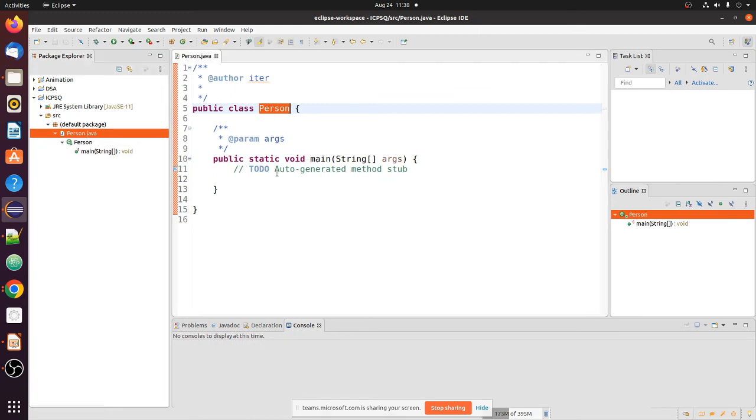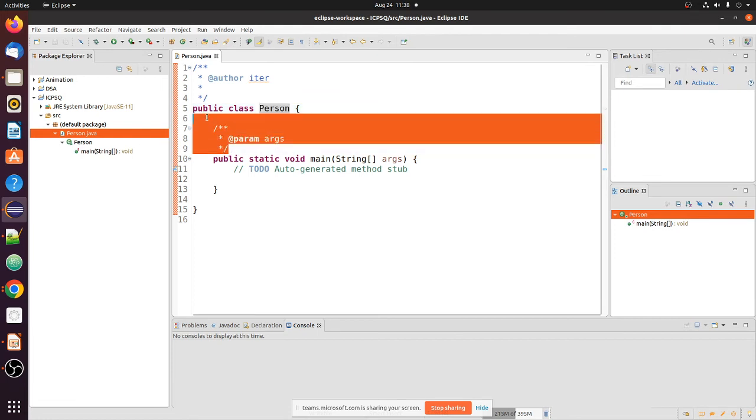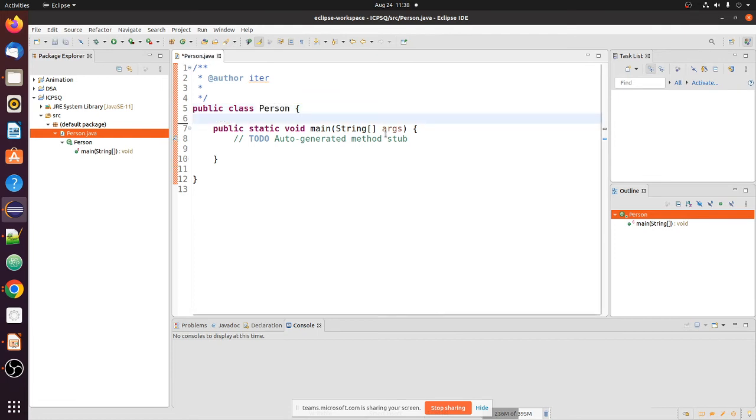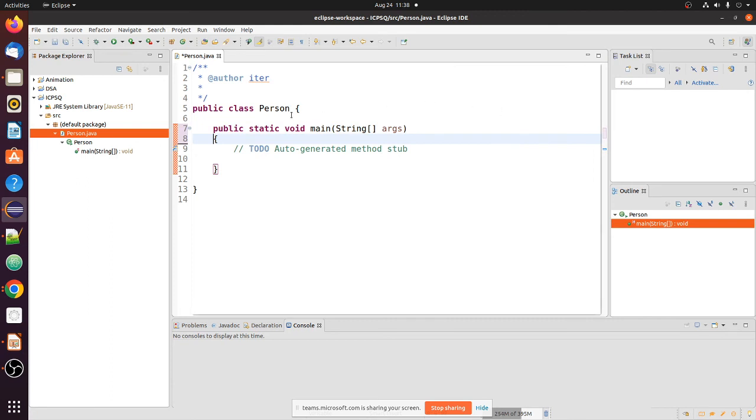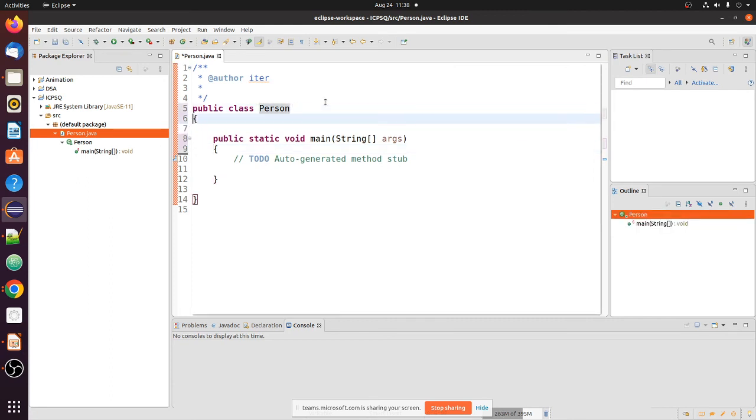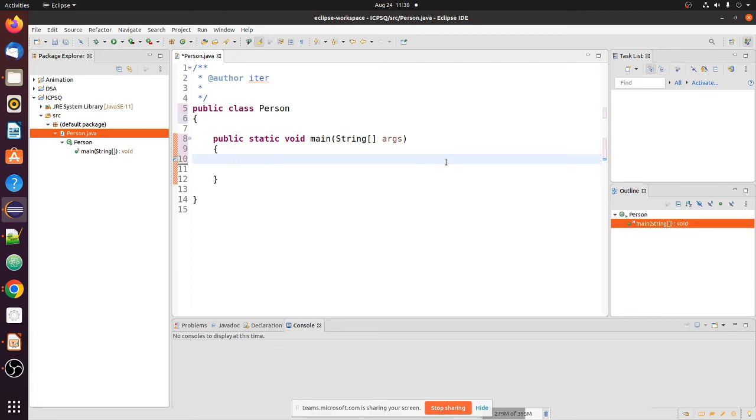This class has already been declared here. The rest we will just remove. There is already a method, public static void main. Since we want to execute and run our program, this main method needs to be in the same class. So no need to worry, one extra method will be there inside this class.